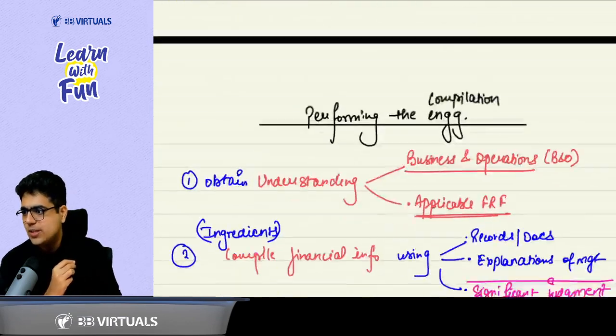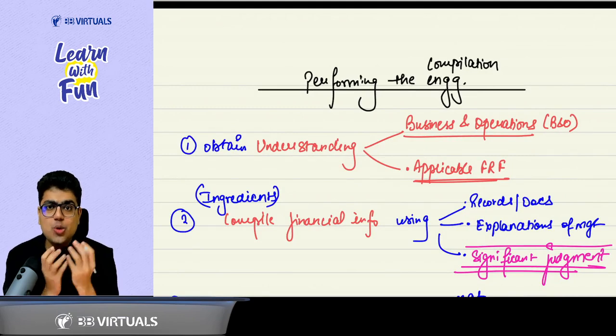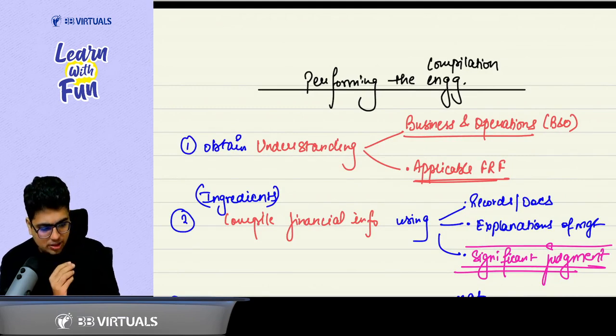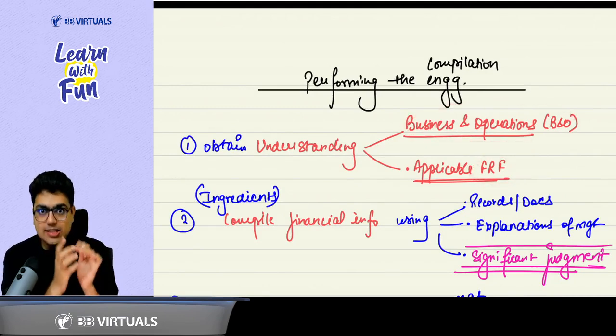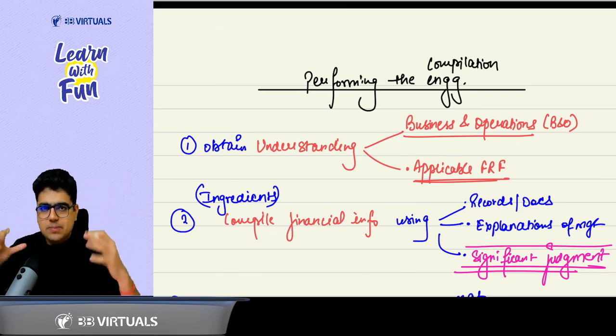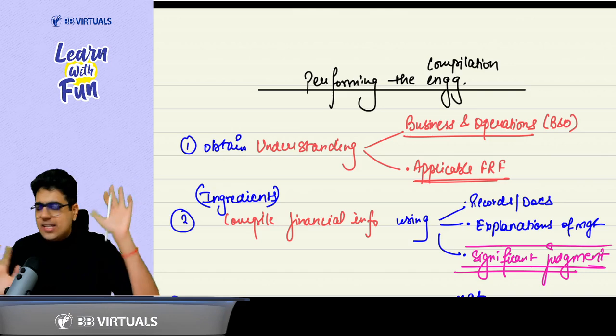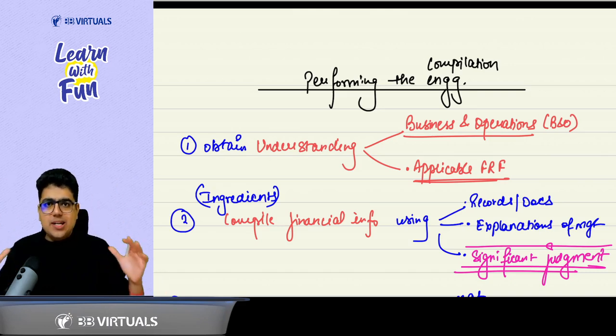Again, here you just need to go with the flow. Before you start compiling the information, you need to understand BO and FRF. What is BO? Business and operations of the entity. Like an auditor, here also as a compiler, you are required to understand the entity and also understand the requirements of the FRF. Once you are done with the understanding, start preparing the dish.